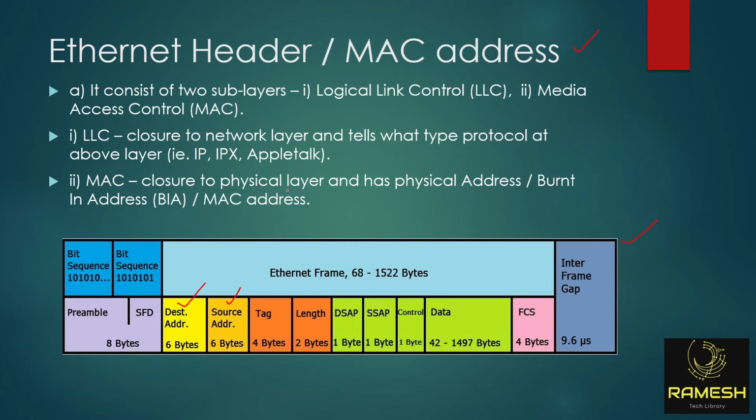There are two important fields. What are the two important fields in Ethernet header? Source MAC address and destination MAC address. Each is 6 bytes. 1 byte equals 8 bits, so total 48 bits. So this is source MAC address 48 bits, destination MAC address 48 bits.